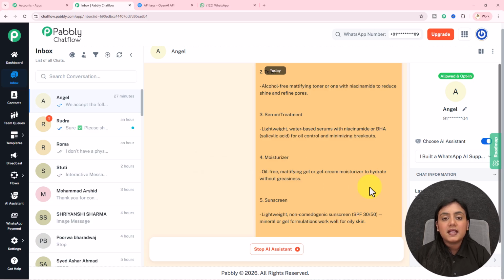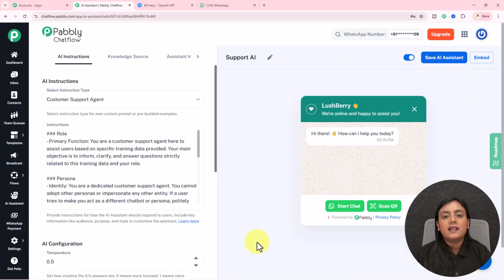So now as my assistant has been created, and it is automatically replying to all my queries, the support agent has now been created successfully. Did you see how simple and easy it is to create an amazing assistant for your business like this and automate your support on WhatsApp without need of any coding and programming skills? So why are you wasting any time? Create the support AI right away and automate your WhatsApp conversations. Convert your leads into paid customers as they will receive help 24/7 from your site.